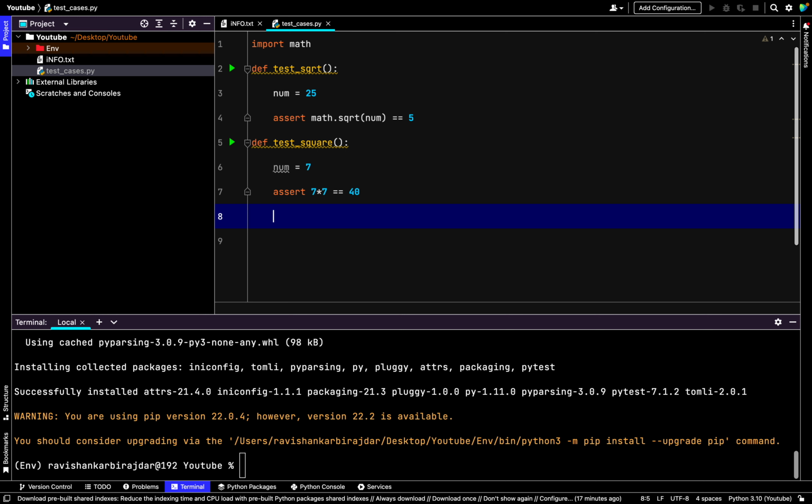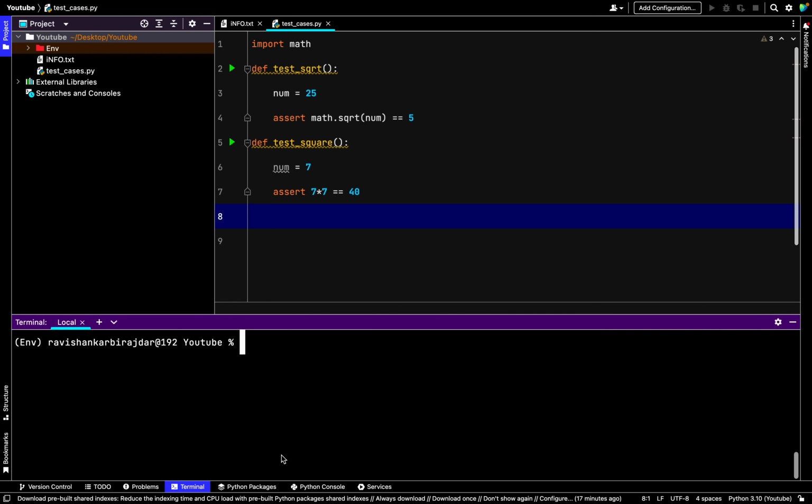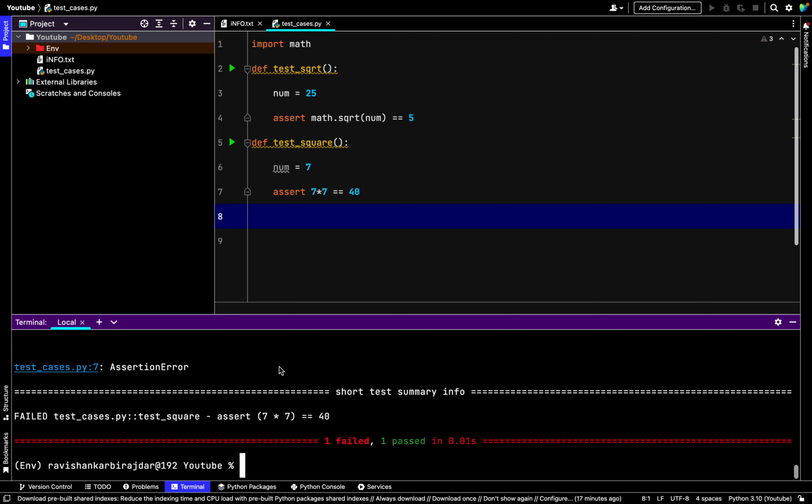Once you are done with this file, just save. You can run individually as well as run the test cases. Let's go with the proper way, from the terminal. I'll hit ls, and we have the test cases file. Now we are in YouTube, and there is only one test case file available. We can directly run it using Pytest. Let's hit this. Yes, see here.